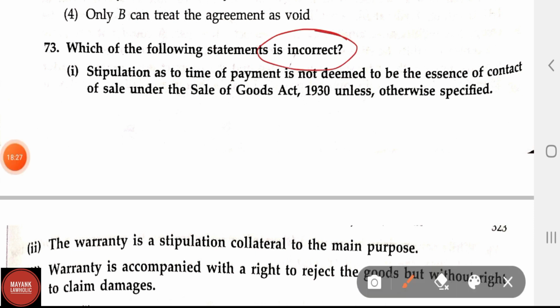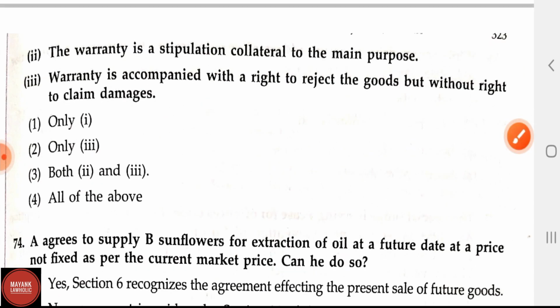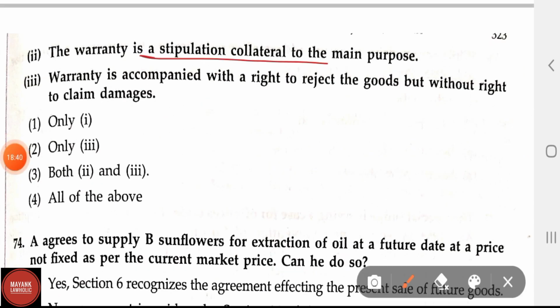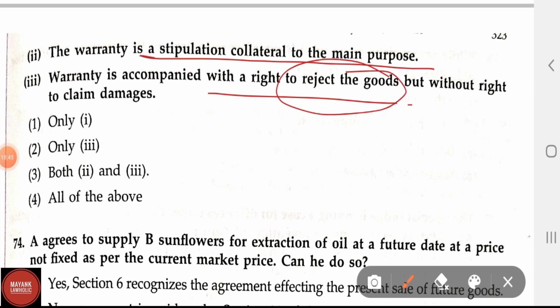In this question, an incorrect statement is asked. Option 1: Stipulation as to time of payment is not deemed to be the essence of the contract of sale under the Sale of Goods Act 1930 unless otherwise specified. Option 2: the warranty is a stipulation collateral to the main purpose. Option 3: warranty is accompanied with the right to reject the goods but without right to claim damages. In this question, the correct answer is only the third.